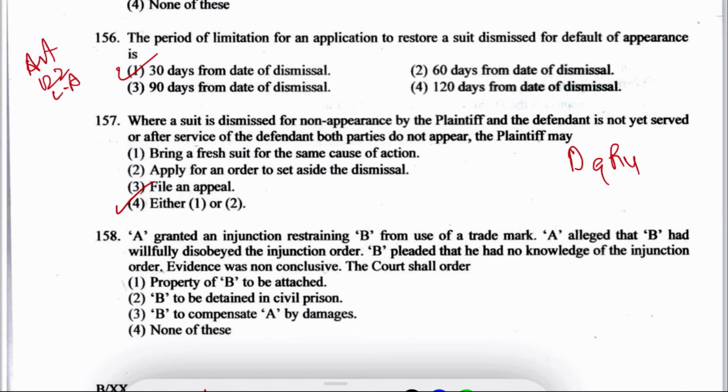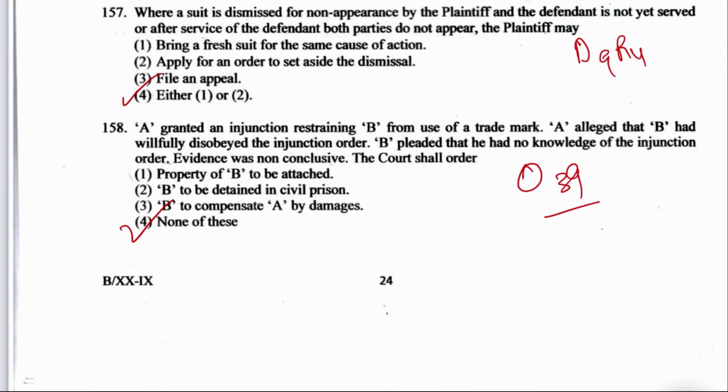A was granted an injunction restraining B from the use of a trademark. A alleged that B had willfully disobeyed the injunction order. B pleaded that he had no knowledge of the injunction order. Evidence was non-conclusive. The court shall order: option A, property of B to be attached; option B, B to be detained in civil prison; option C, B to compensate A by damages; or option D, none of the above. Again, this is from Order 39. The right answer will be D, none of the above. Temporary injunction and interlocutory orders, Order 39.